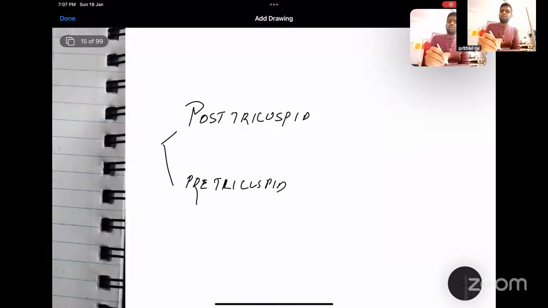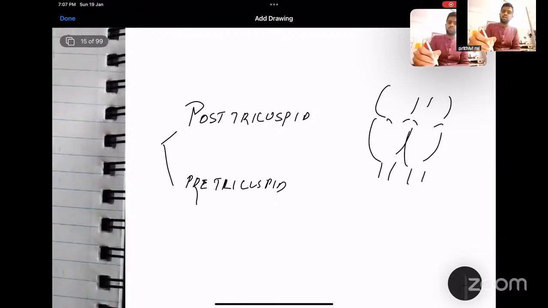This is your heart, right? This is the right atrium, right ventricle, left atrium, left ventricle, aorta, and pulmonary artery. So you have ASD, you have a VSD lesion, and you have patent ductus arteriosus. This is the tricuspid valve, right?